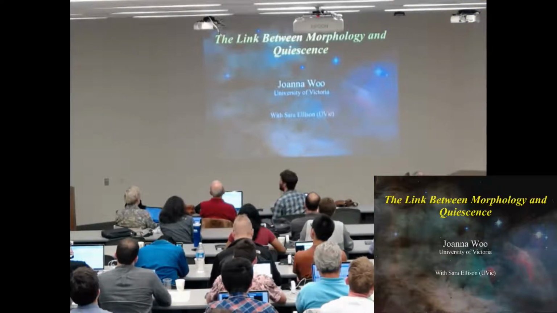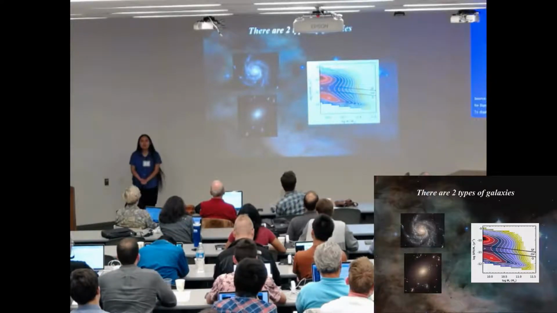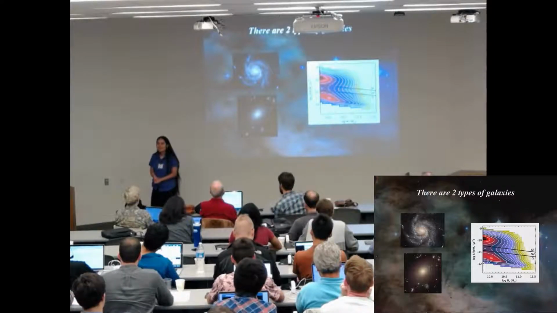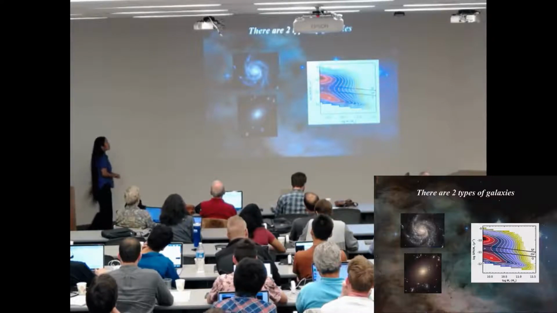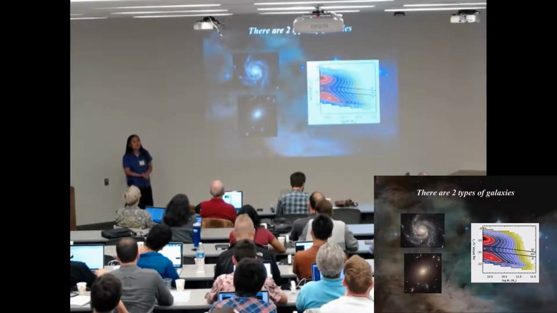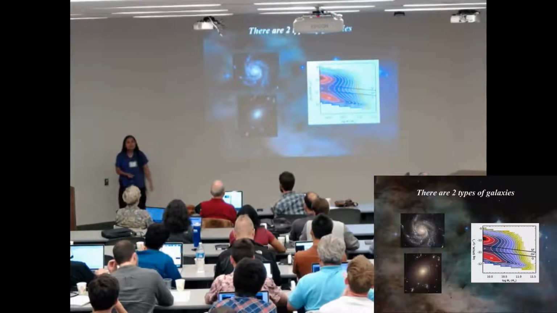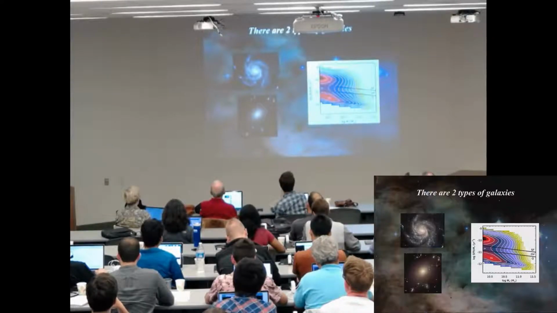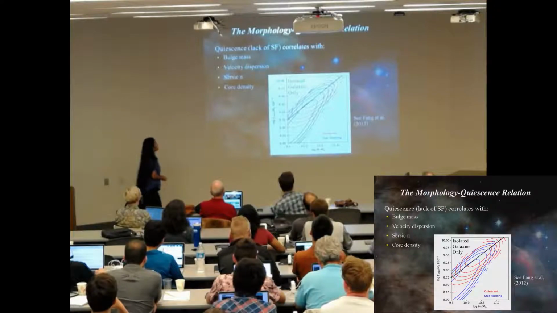Okay, so we've known for quite a while that there are two types of galaxies, the star-forming galaxies and quiescent galaxies. And one of the things that we've noticed is that there's a strong correlation between morphology and quiescence. So quiescent galaxies are normally elliptical with dense centers, and star-forming galaxies are normally disky. So we've measured this correlation in a number of ways.